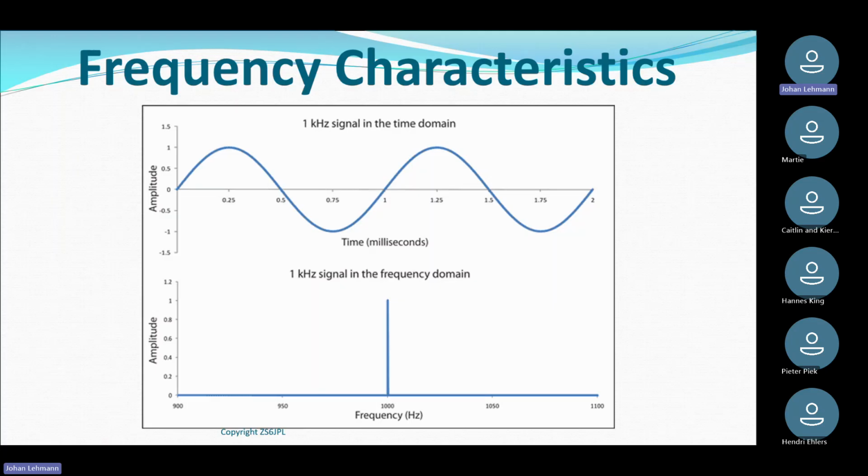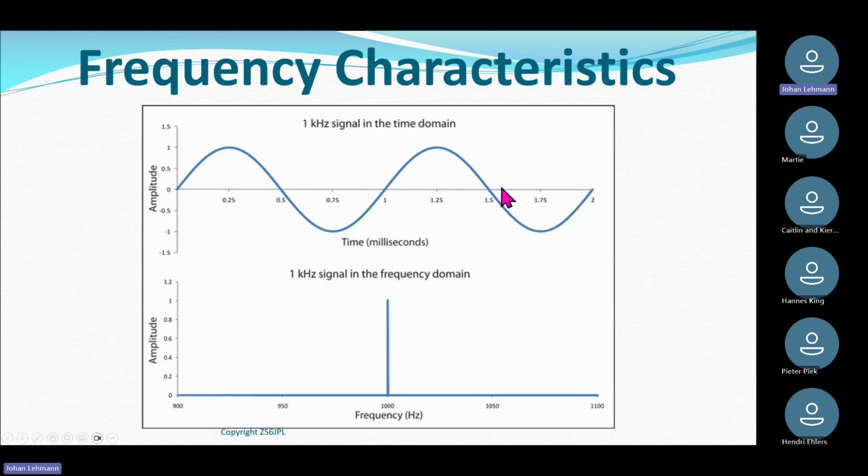You can see it's a beautiful sinusoidal shape. The top graph is the representation of my signal in time. If you look at this from 0 to 2 milliseconds, that is the behavior of my signal in time.